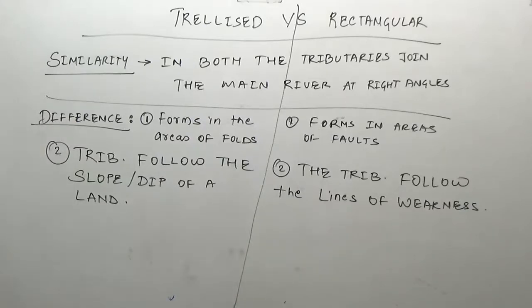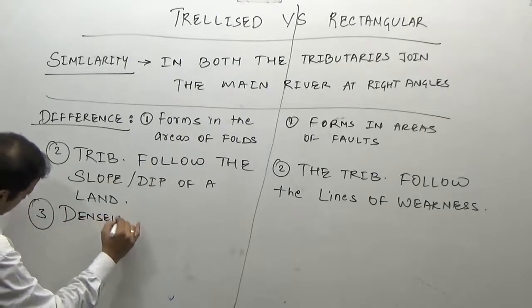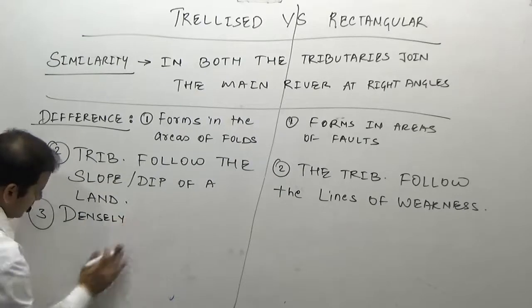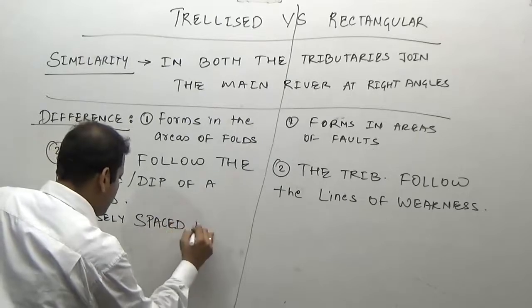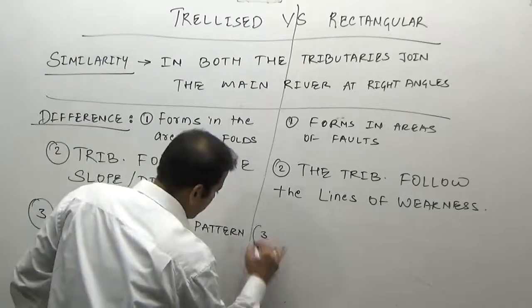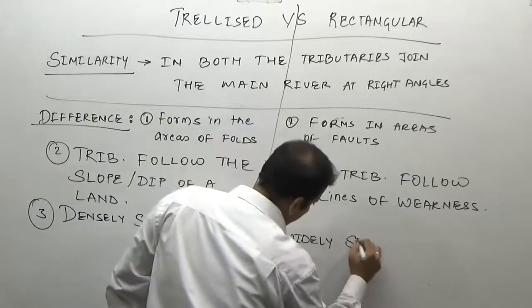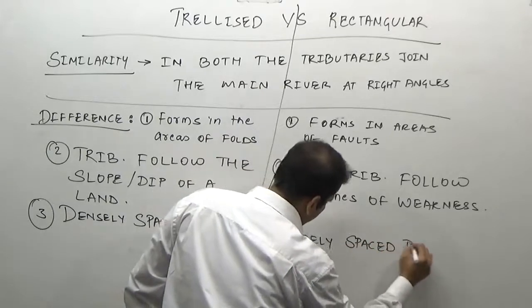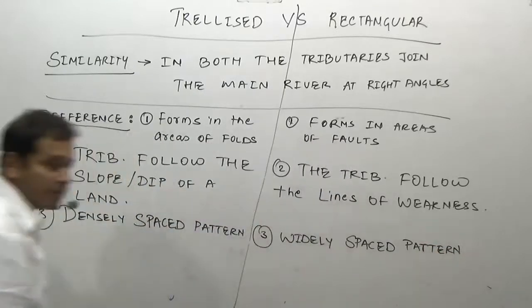In this, they are widely spaced, while in the other, they are densely spaced. This is a widely spaced pattern.